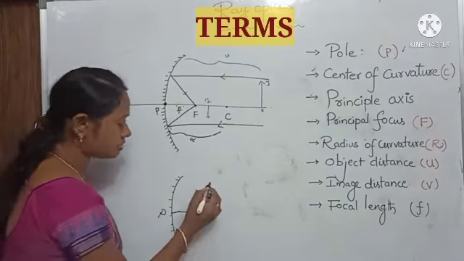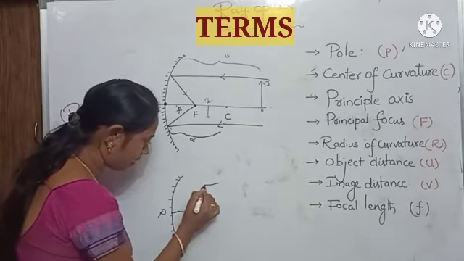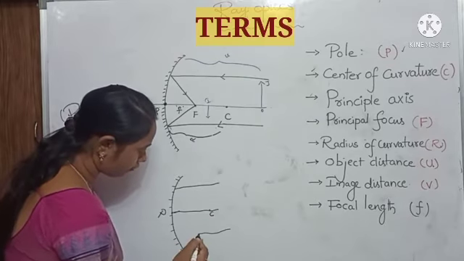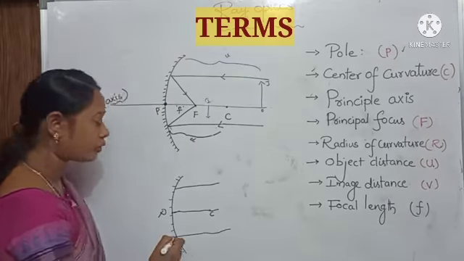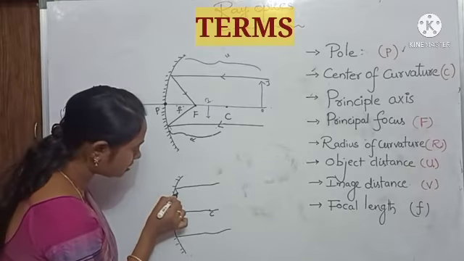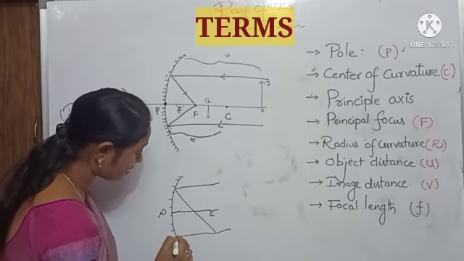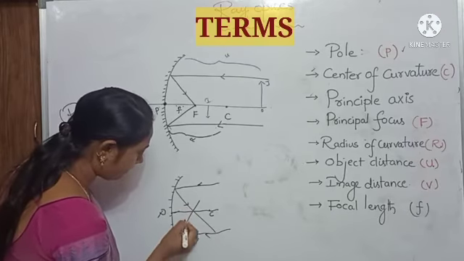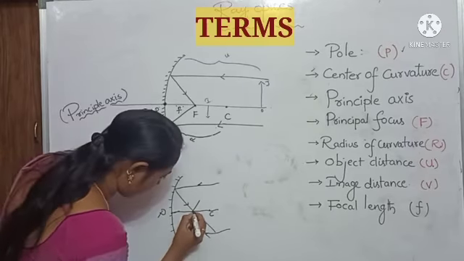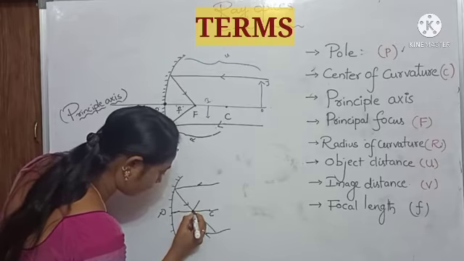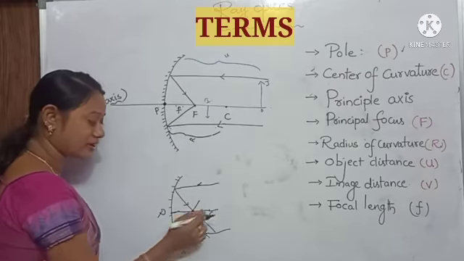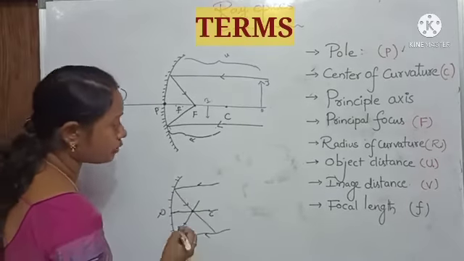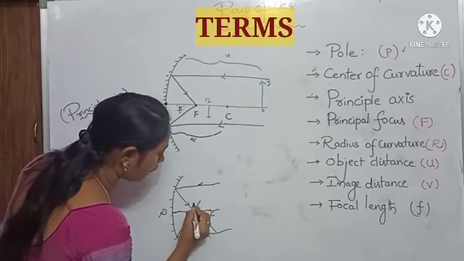If we send parallel rays onto the reflecting surface of a curved mirror, what happens? They reflect and they will meet at a point. This point is known as the principal focus.